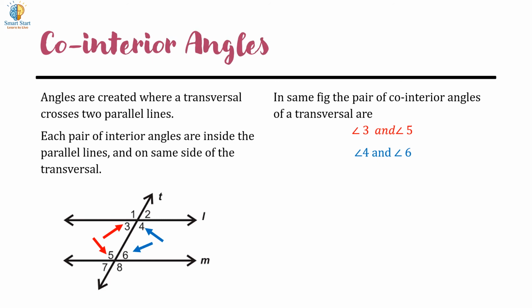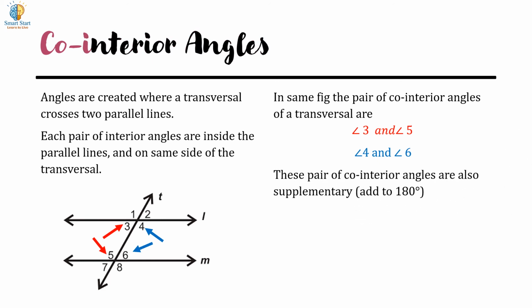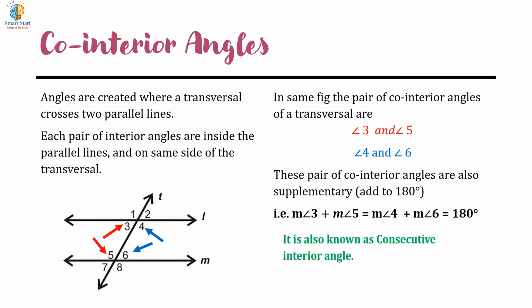These pairs of co-interior angles are also supplementary, that is, they add to 180 degrees. That is, the measure of angle 3 plus the measure of angle 5 equals the measure of angle 4 plus the measure of angle 6 equals 180 degrees. It is also known as consecutive interior angles.